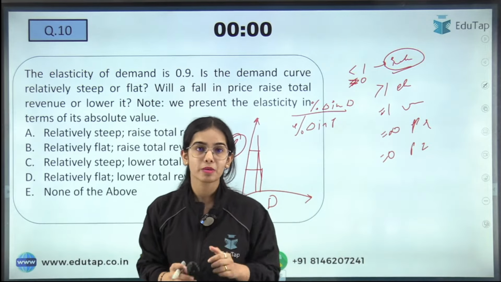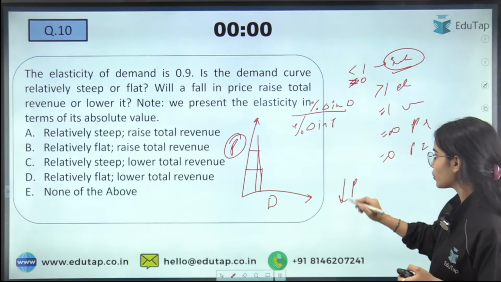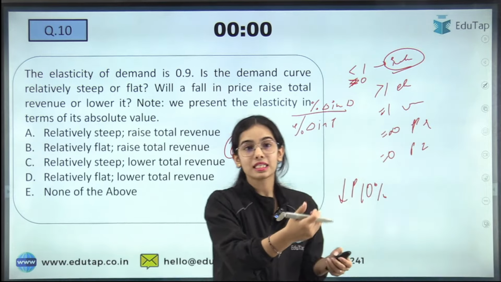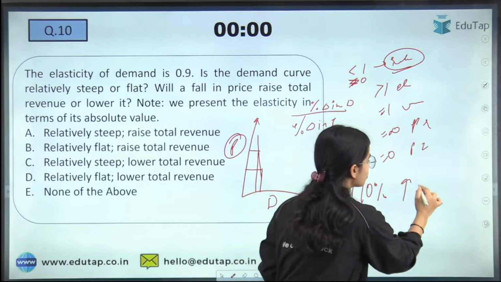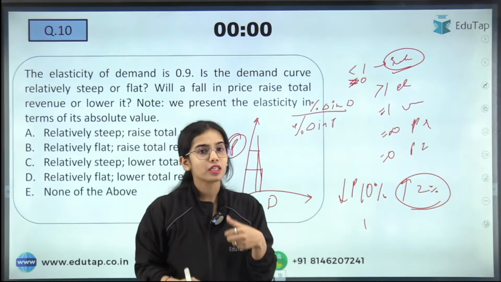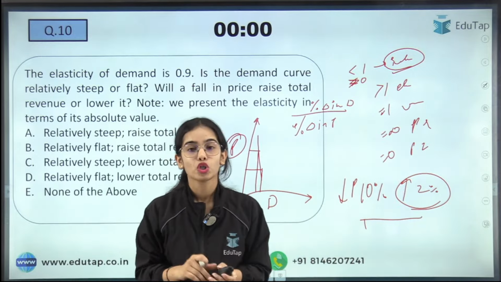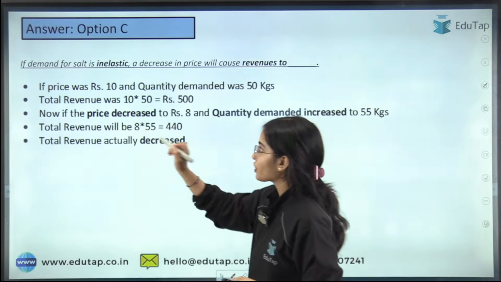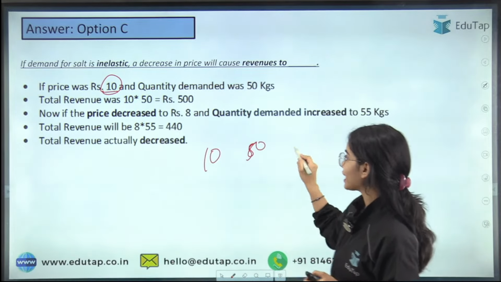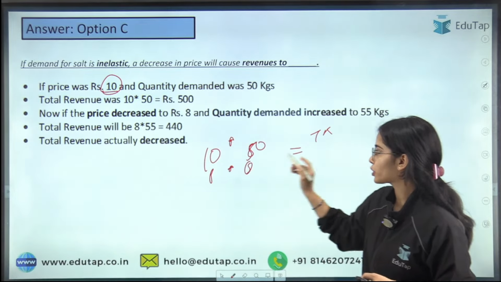Now, if there is a steep demand curve and you lower the price by 10%, let's say, and the demand increases by only 2%, that means you are lowering your price a lot, but the demand is not increasing much. So you will not be able to increase the total revenue. Let's see this through a question. If the price was rupees 10 and the quantity demanded was 50 kgs, total revenue, meaning price multiplied by quantity, was 500.